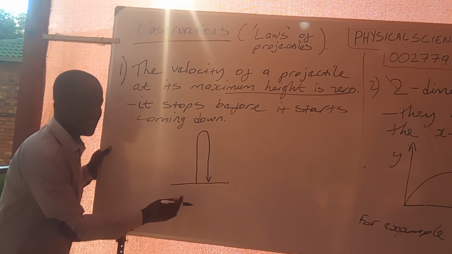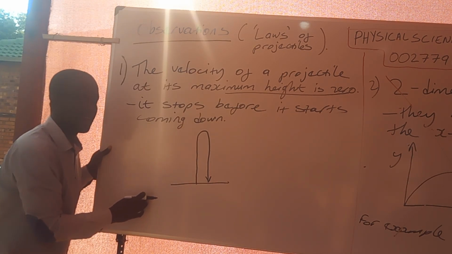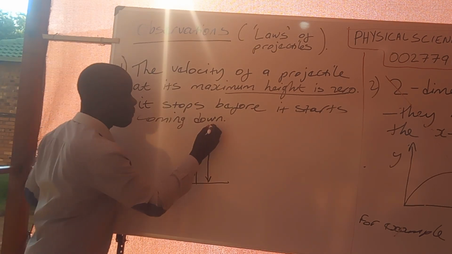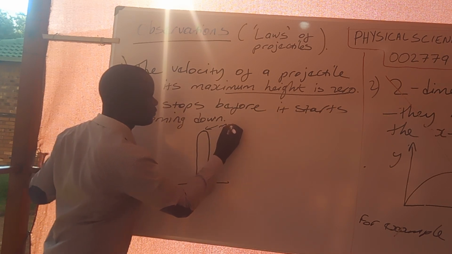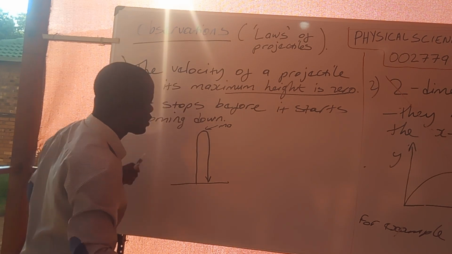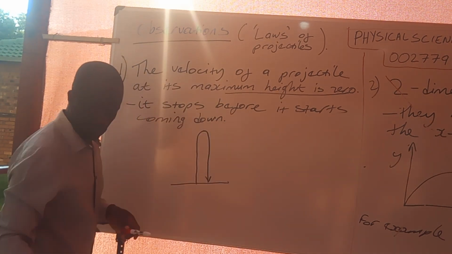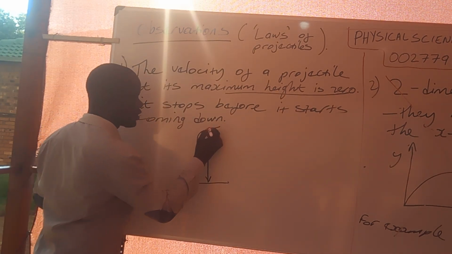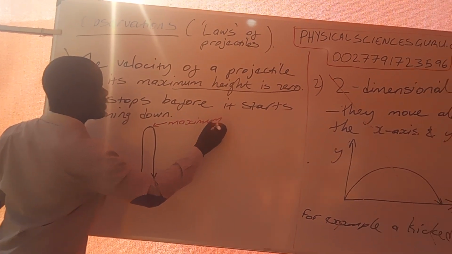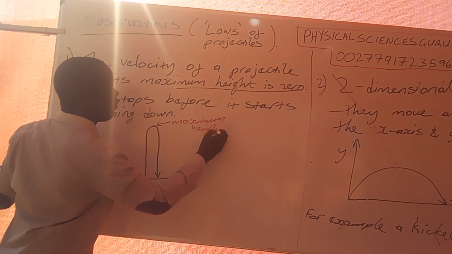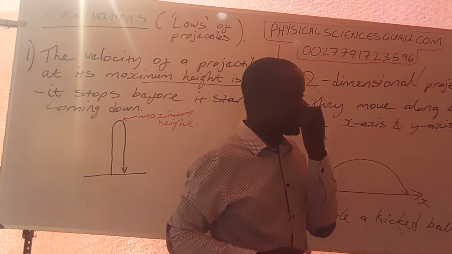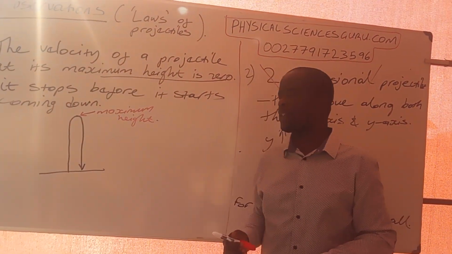In this particular sketch diagram, this is our maximum height. Let me label it with a different color so that you can see it clearly. Maximum height is self-explanatory. It is the greatest height that our projectile is getting to.